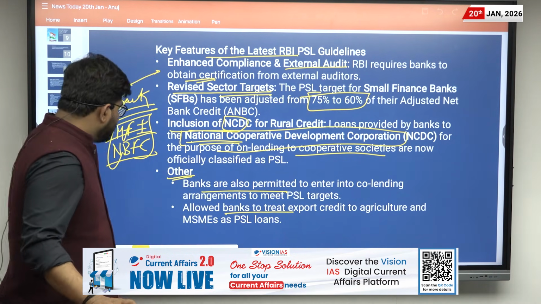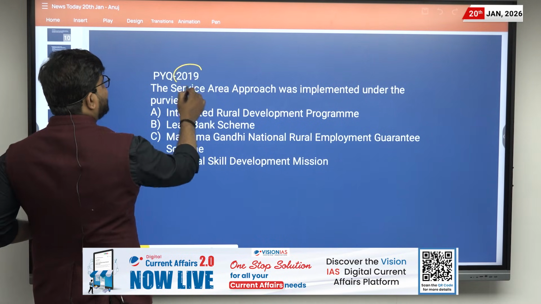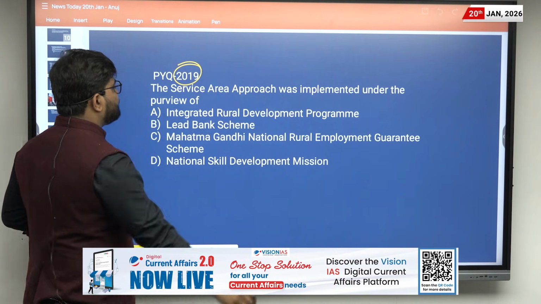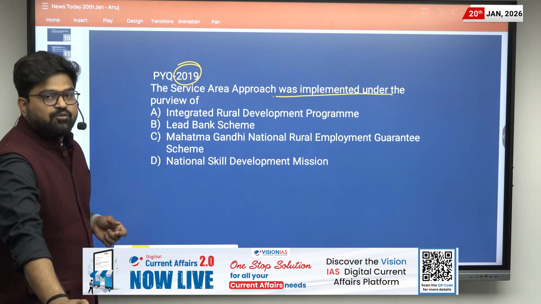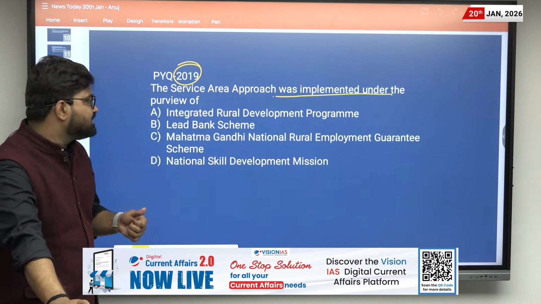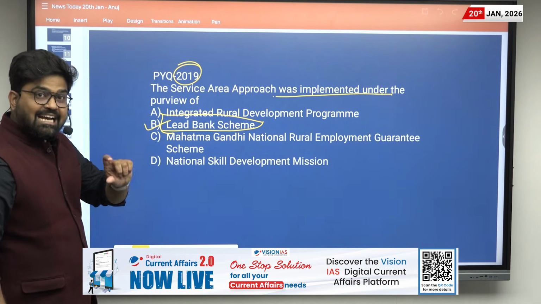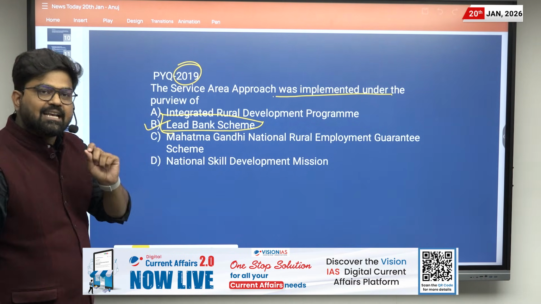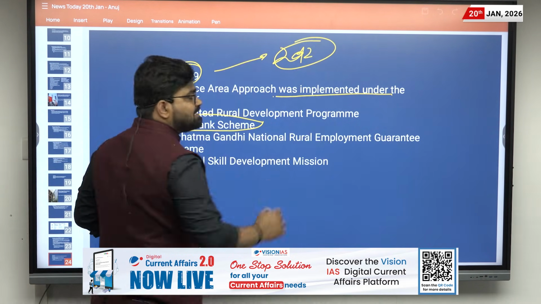Now let us look at the PYQ. The question is from the year 2019. The service area approach was implemented under the purview of, as we have already discussed, the lead bank scheme, and a similar PYQ was there in the year 2012. What was the change here?